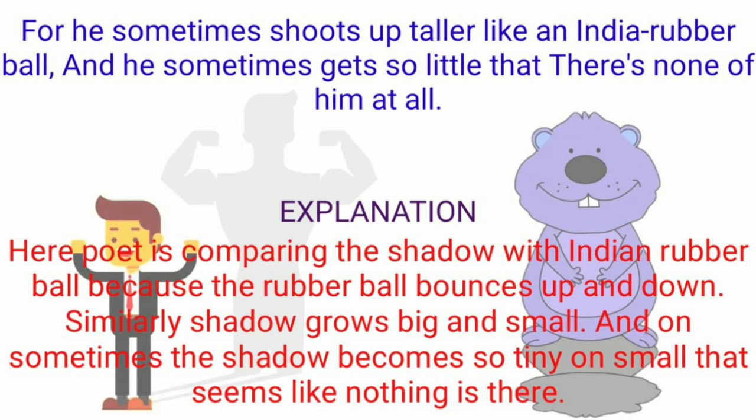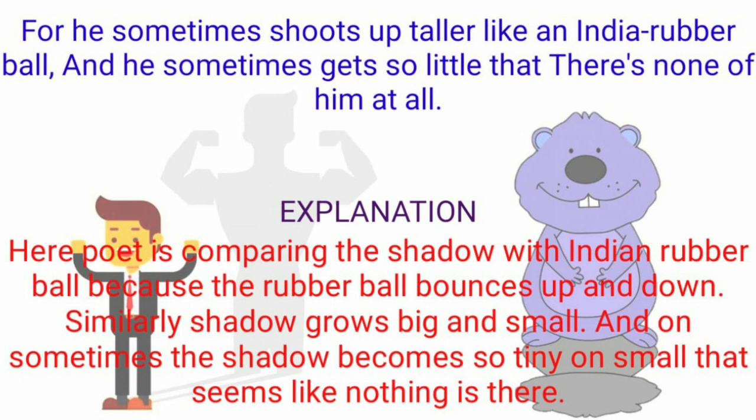So let us see the meaning of these two lines. Here the poet is comparing the shadow with an India rubber ball because the rubber ball bounces up and down. Similarly, the shadow grows big and small. And sometimes the shadow becomes so tiny that it seems like nothing is there.